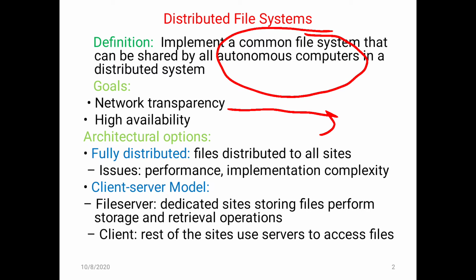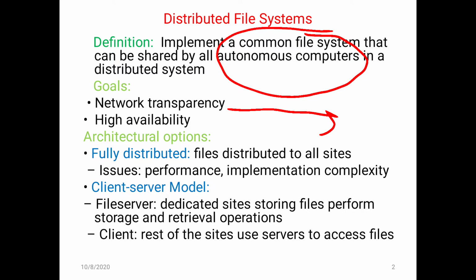To achieve this coherency, it is also called a coherent image. This is the goal to achieve in a distributed file system, and it can be achieved only by accessing the files in such a way that the system feels that it is using its own memory. The second goal is high availability.